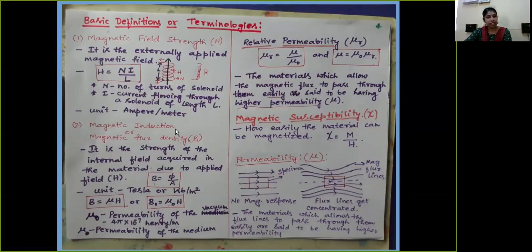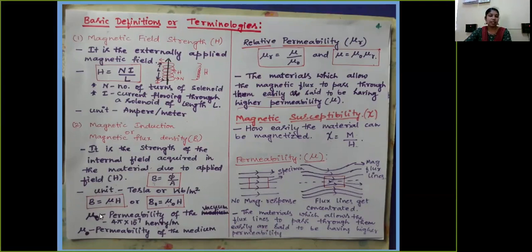or magnetic induction is defined, and it is nothing but the strength of that internal field acquired in the material due to the application of an external field, and is given by B, which is equal to phi over A, where phi is called the magnetic flux. Magnetic flux is nothing but the magnetic lines of force produced in the magnetic field. So B is equal to phi by A, and its unit is Tesla or Weber per meter square.